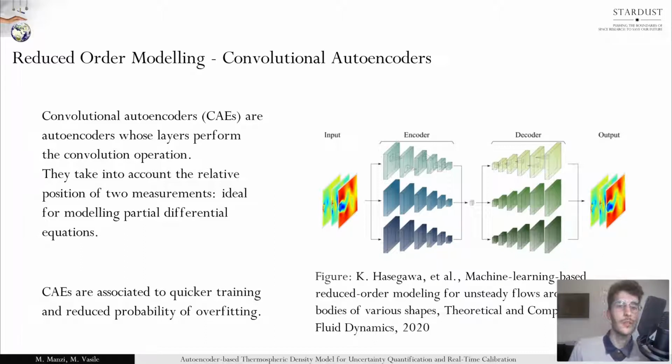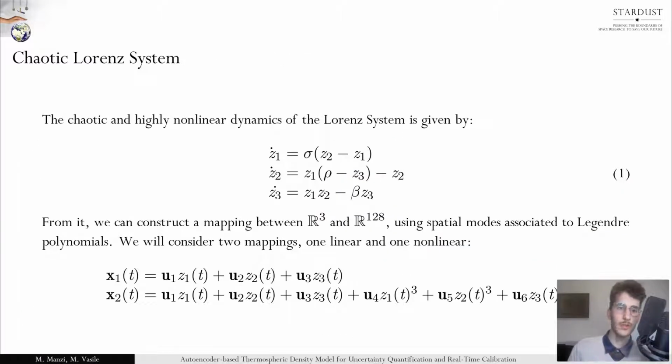So let's now start dealing with the chaotic Lorenz system. The system has been chosen because it's both chaotic and strongly nonlinear, two features shared with the dynamics of the atmospheric density field. The set of equations governing the evolution of the three-dimensional system are given in the slide.